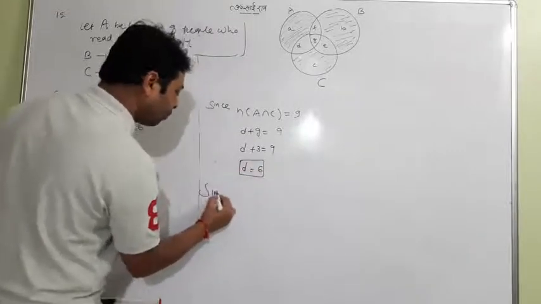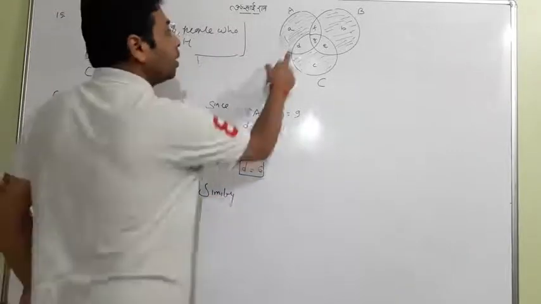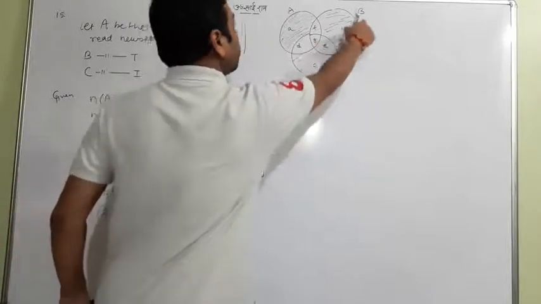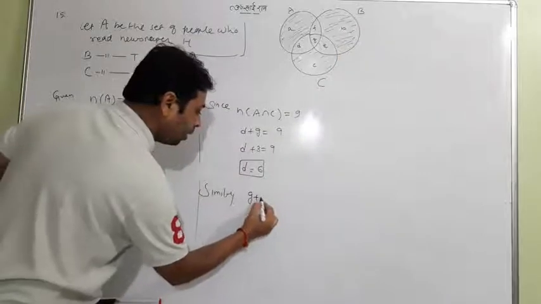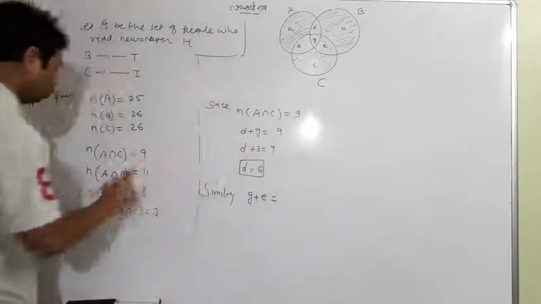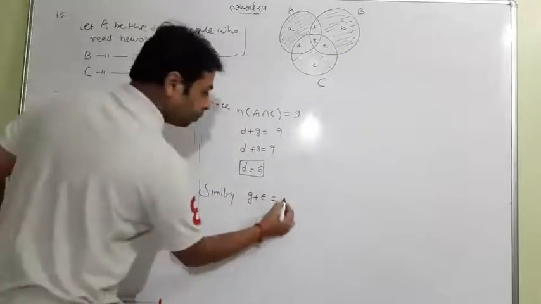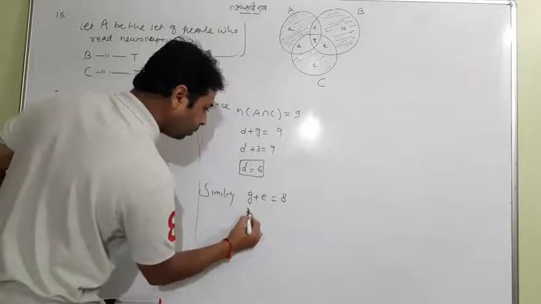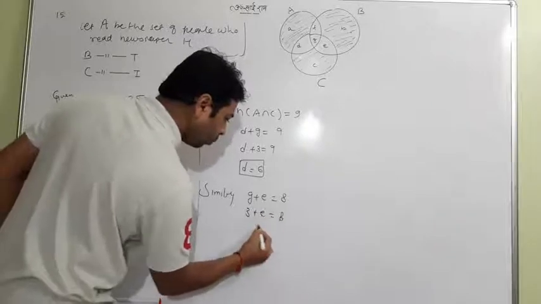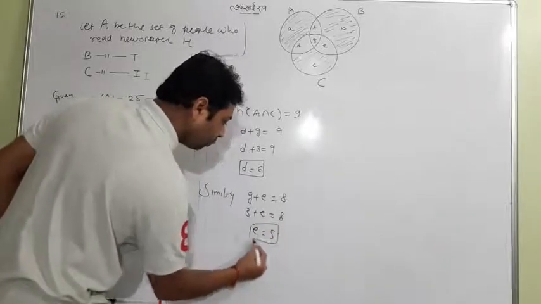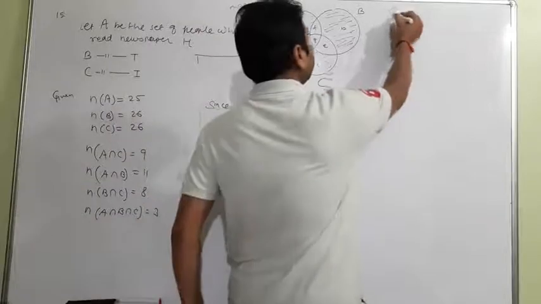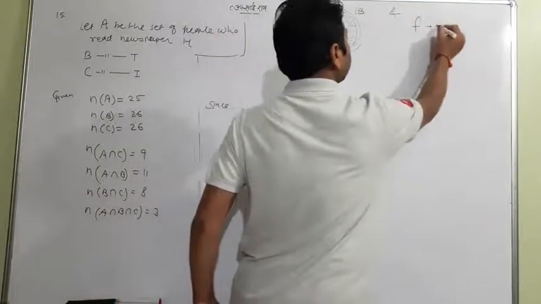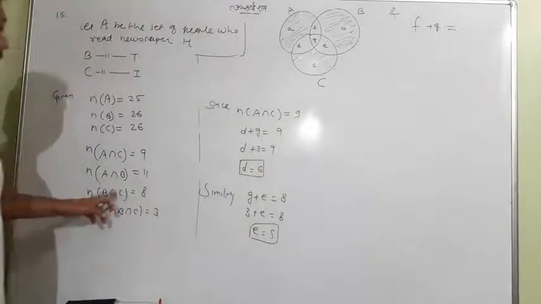Similarly, you can find all, like this. D and G are the common part of A and C. Now G and E are the common part of B and C. So B and C have a common 8. What is G? It is 3. So what is E? It is 5. Again, what is common in A and B? F plus G. So A and B have a common element 11.